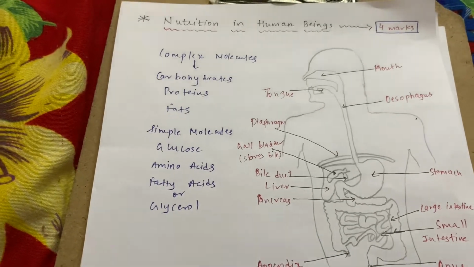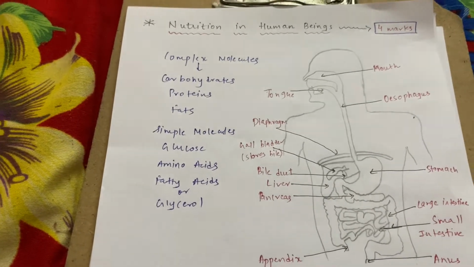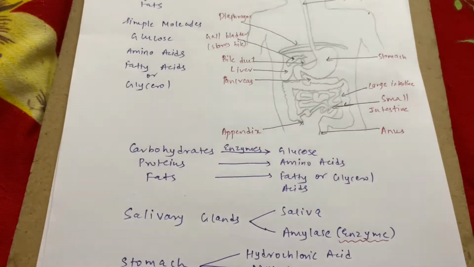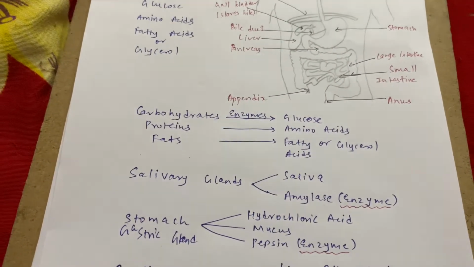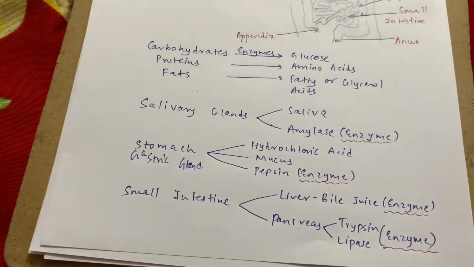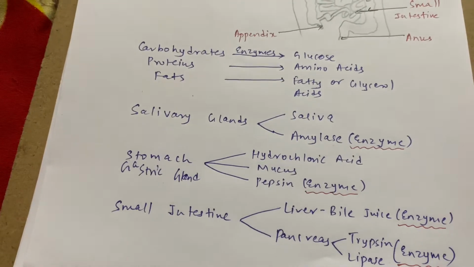One question that was asked in a previous year exam is, okay, tell me the 5 enzymes which are used in nutrition. So what are the 5 enzymes? I will say once more, that is amylase is one type of enzyme, pepsin is another enzyme, bile juice is the third enzyme, trypsin fourth, and lipase fifth, correct?